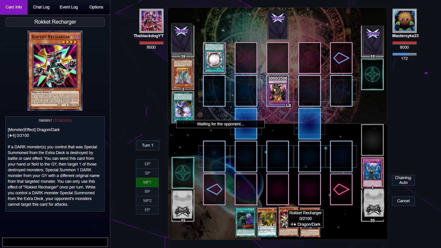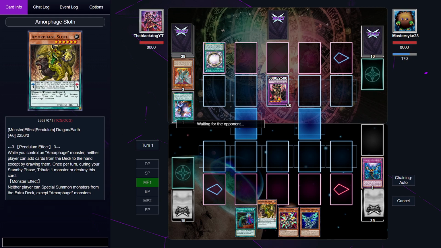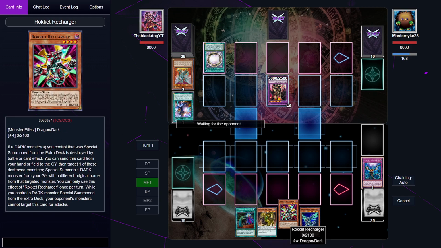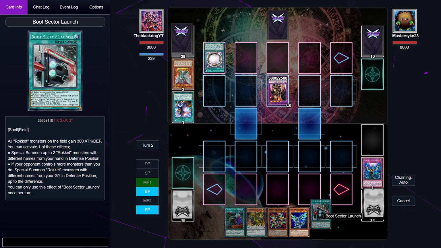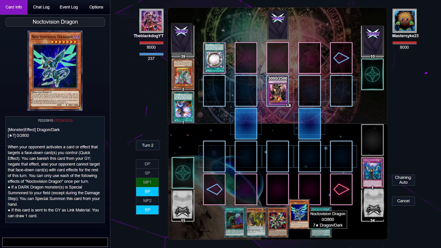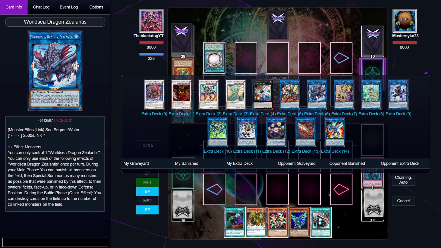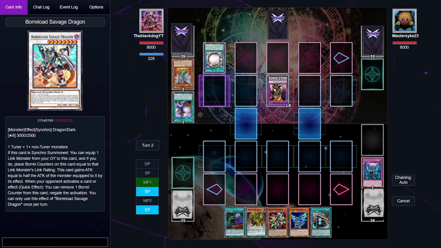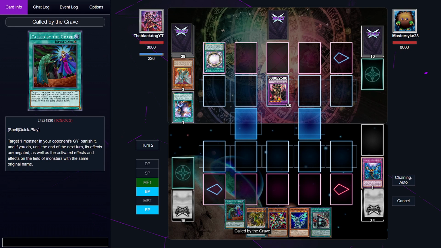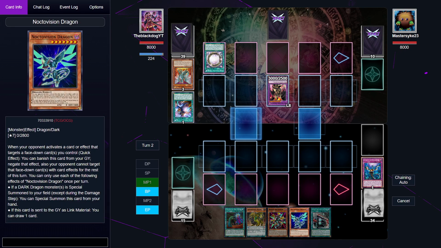Right now my plan is going to be using Rocket Recharger to gain some cards. I'm going to normal summon it, then use it on Striker Dragon. Okay, wait, this changes something. Okay, this changes some things. This is hard. Also, I forgot putting in Quick, another borrowed card that I should have put into the link slot. It's right here, whatever. Okay, we have Called by the Grave, we have Boot Sector Launch.